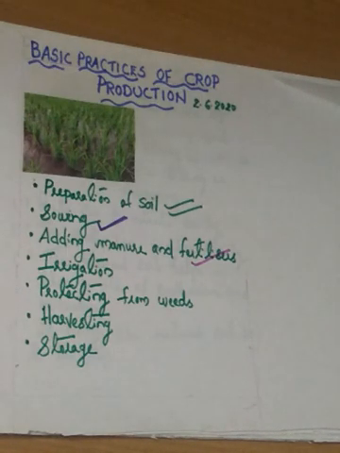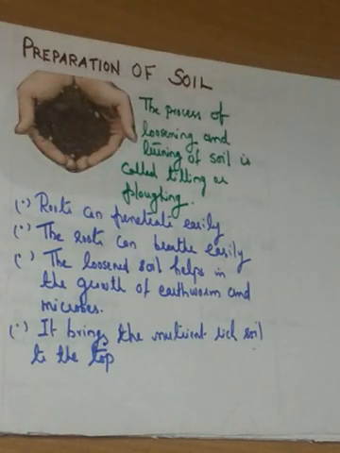So for your unit test, you have the portion preparation of soil, sowing, adding manures and fertilizers, then irrigation. Up to irrigation you have for the exam. So one by one, these 4 steps we will discuss today. So first, preparation of soil. In the preparation of soil, we have to prepare the soil for sowing the seeds.